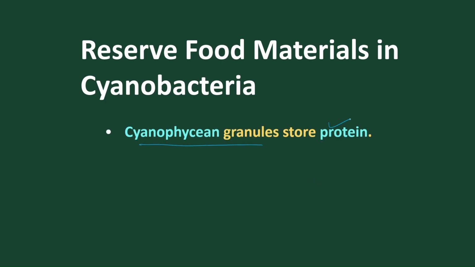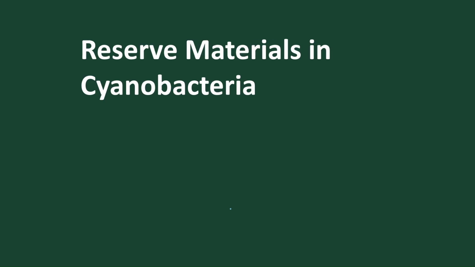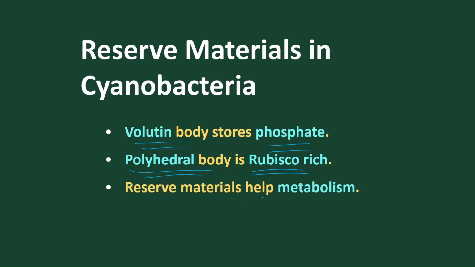Cyanophycin granules, the reserve proteins. Then beta granules, the reserve fat droplets. Then cyanophycean starch, the reserve starch, as reserve food materials. Volutin bodies are present to store phosphate. Polyhedral bodies are present to store rubisco. And the presence of reserve food materials helps in metabolism, that is, in synthesis, called anabolism of the cell, and also in catabolism of the cells, that is breakdown. So they help in anabolism and catabolism.